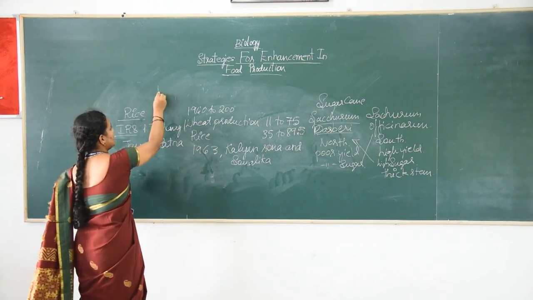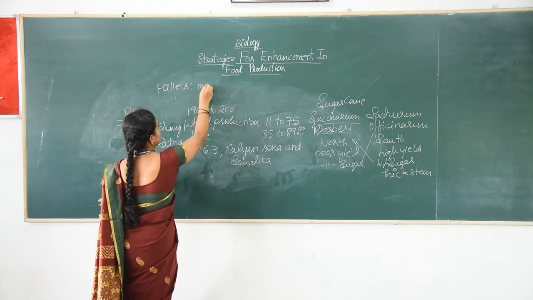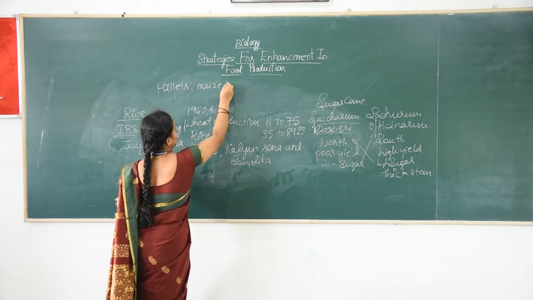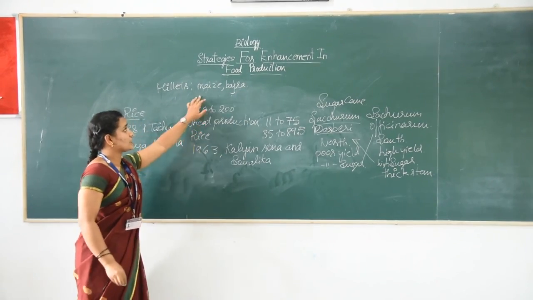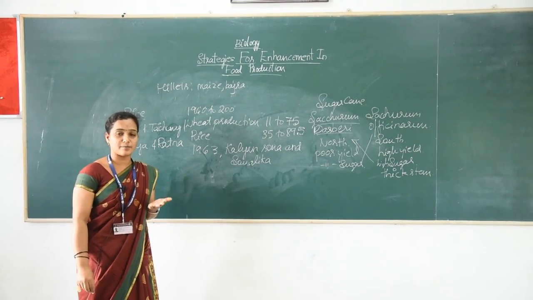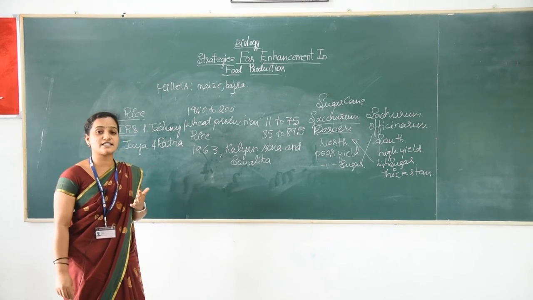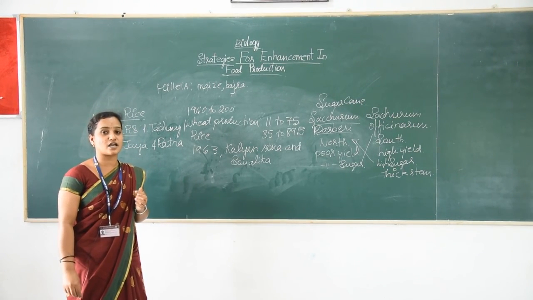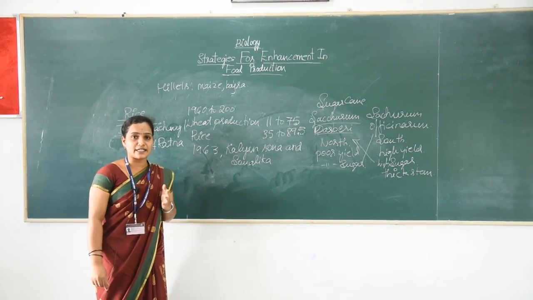And in case of the millets, maize and bajra, several high yielding varieties have been developed, and hybrids which are resistant to water stress conditions have also been developed. This is due to the plant breeding techniques.